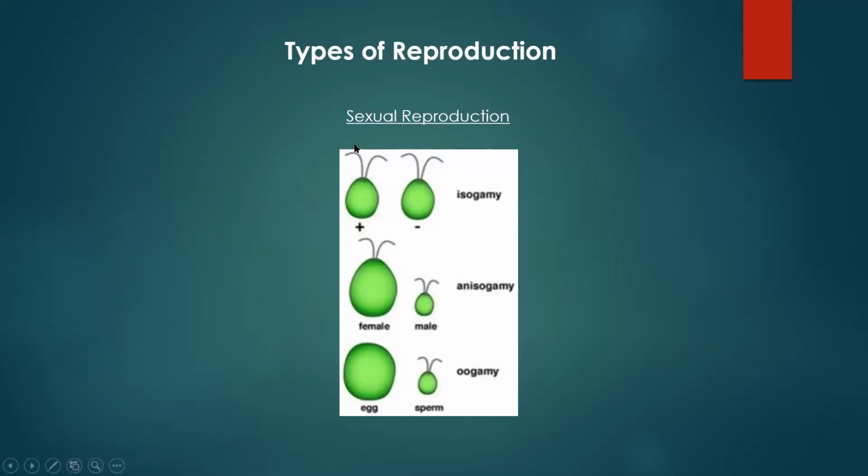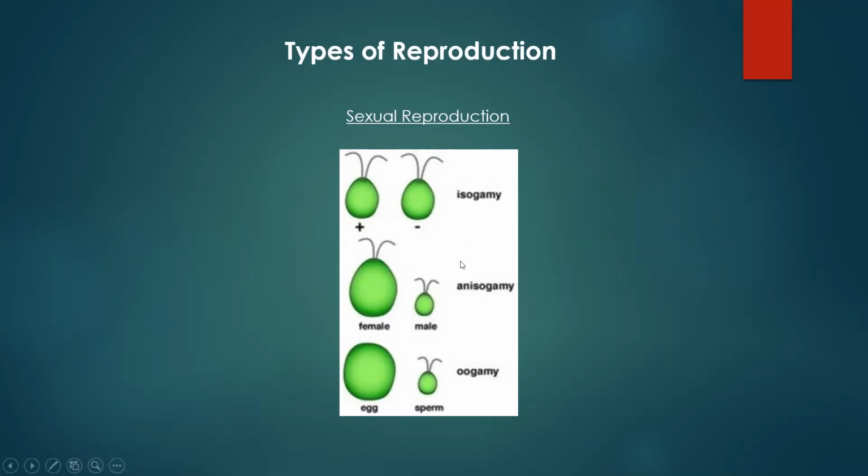Usually they're both motile, as you can see here, so they can swim around. They might be flagellated. And then they're going to swim around until they meet and then fertilize each other, creating a new organism. One thing to keep in mind is that these gametes are made through meiosis, not mitosis. So even though the parent cell that these gametes came from was diploid, each of the cells that were made after are going to be haploid. These are your gametes, haploid gametes. So in isogamy, both the gametes are able to move, and they're going to find each other and fertilize each other. And when they fertilize, this haploid gamete and this haploid gamete fuse, making a diploid zygote.